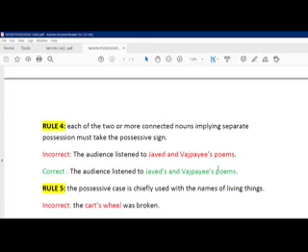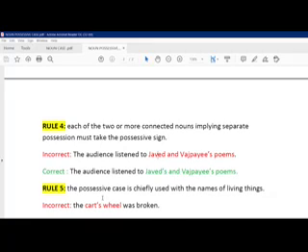Then comes rule 4: each of two or more connected nouns implying separate possession must take the possessive case. The audience listened to Javed's and Vajpayee's poems. Here, the thing over which possession is there is poems. The poems which Vajpayee wrote and the poems which Javed wrote are not the same. They are different, so the possession is different. There is no joint possession, and that is why I write Javed's and Vajpayee's poems.